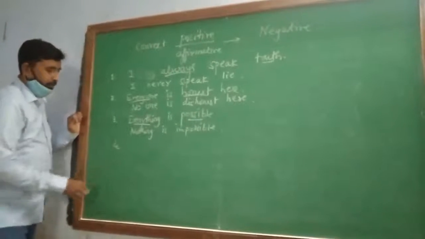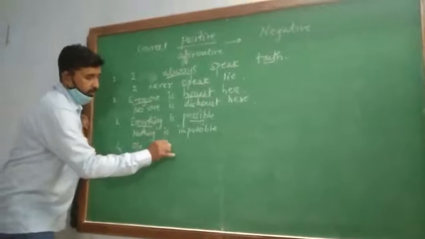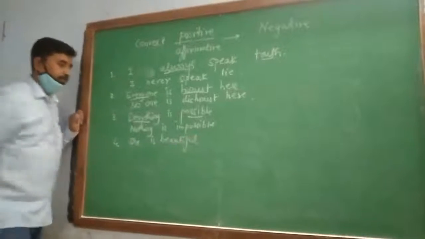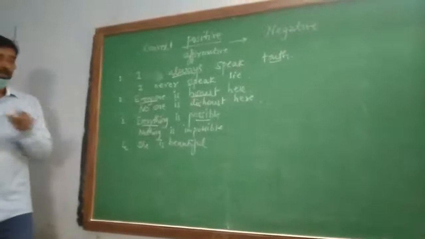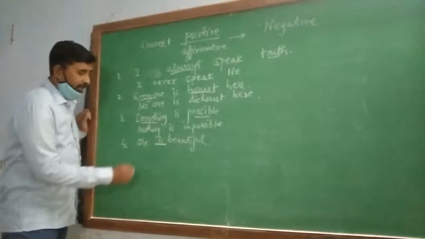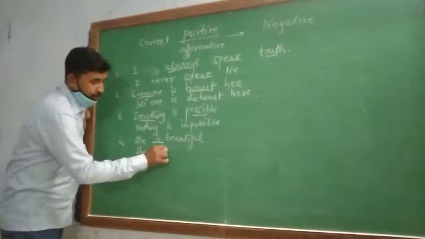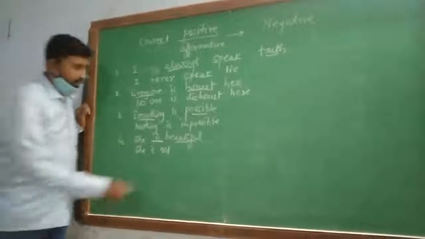Next example: she is beautiful. Now here no special word is used, so we have to use a negative word with the helping verb. She is not. Opposite of beautiful, ugly.